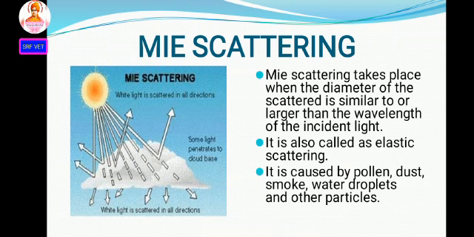The definition: Mie scattering takes place when the diameter of the scatterer is similar to or larger than the wavelength of the incident light. Mie scattering is also an elastic scattering. It is caused by pollen, dust, smoke, water droplets and other particles.